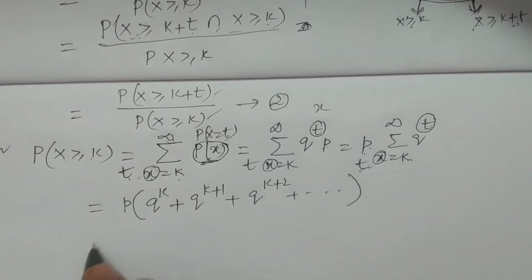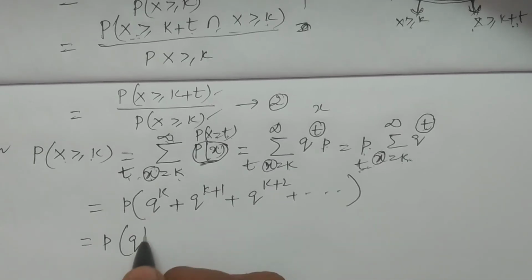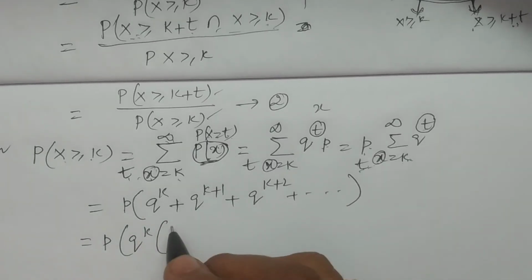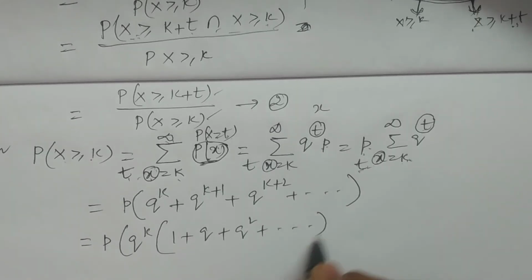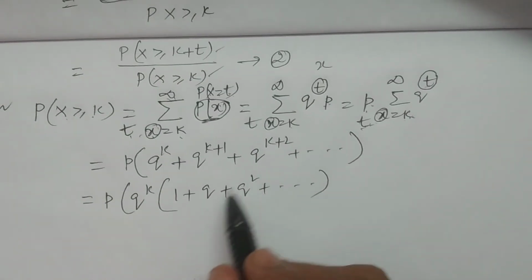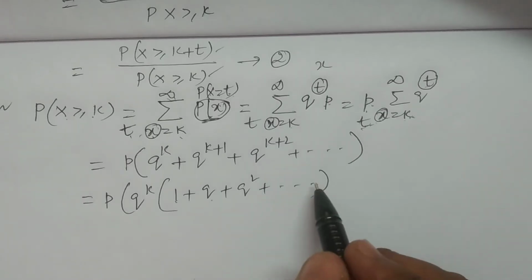This probability is equivalent to p multiplied by q power k as a common factor, and then 1 plus q plus q square plus and so on.